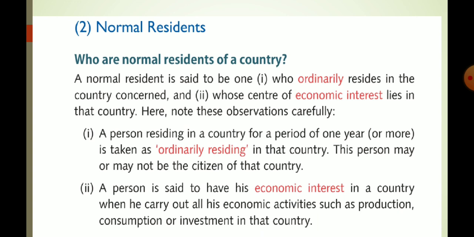Now the second concept, normal residents. Who are considered as normal residents? For being a normal resident, it is not necessary that you were born here. The person who is born in India is considered a citizen of India. Citizen of India and normal resident of a country are different concepts. For becoming a normal resident of a country, you need to fulfill two basic conditions.